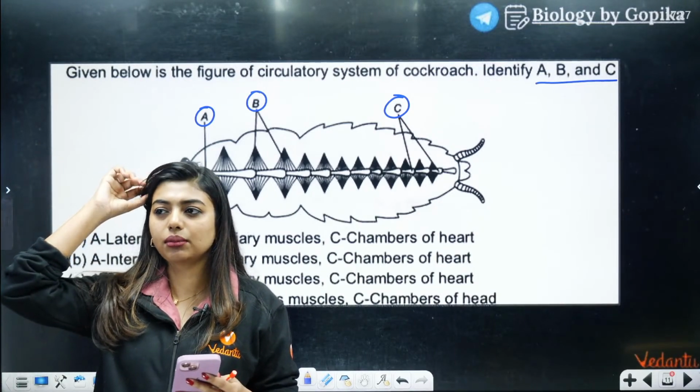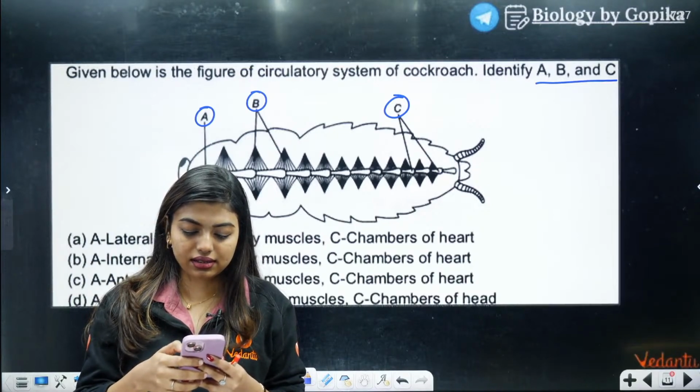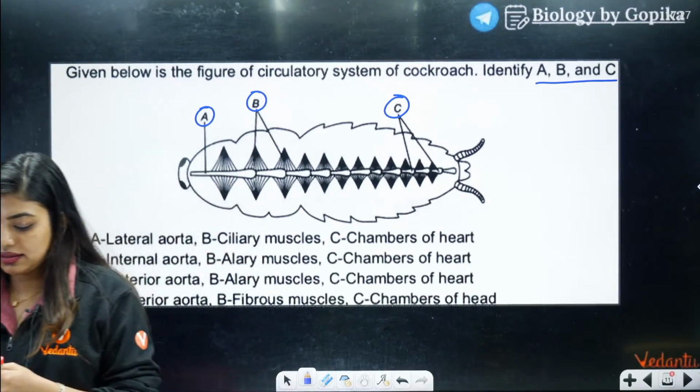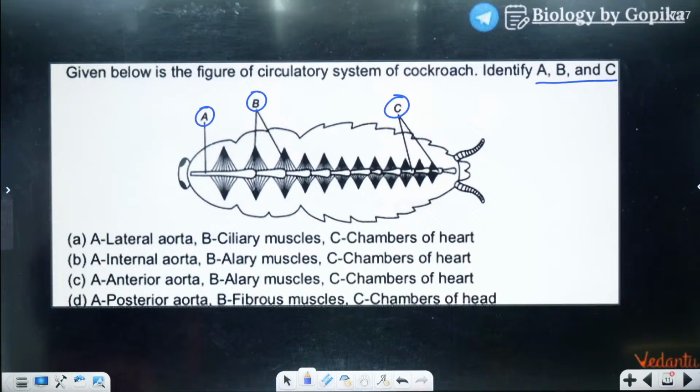One person is there in the class. Yes. Okay. What's the answer?